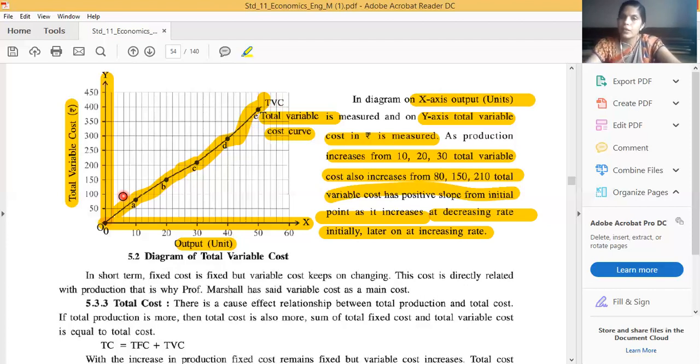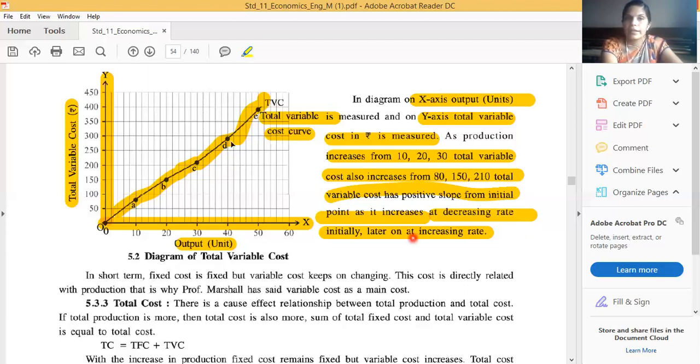It has increased at a decreasing rate. Decreasing rate means if it was 80, then double of 80, 160, should have come. But here it is only 150. So it has increased at a decreasing rate. You got this line? It increases at a decreasing rate because it has increased from 80 to 150, then 210. From 20 to 30 it should have been 240, but here it is not 240, it is 210 only. So it has increased at a decreasing rate initially, later on it has increased at an increasing rate.